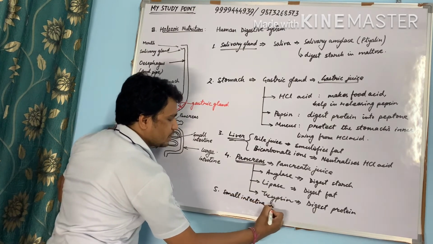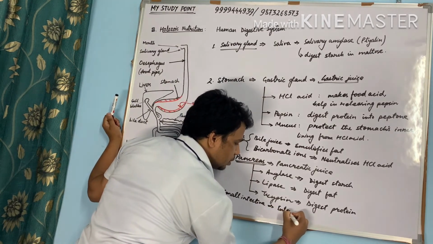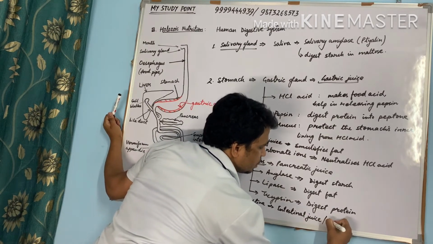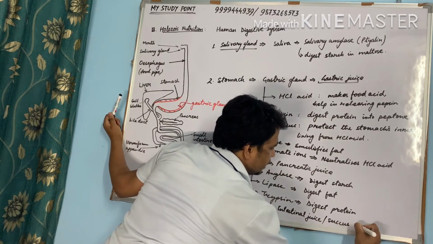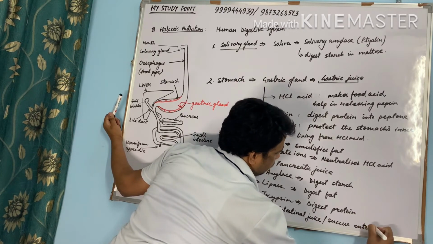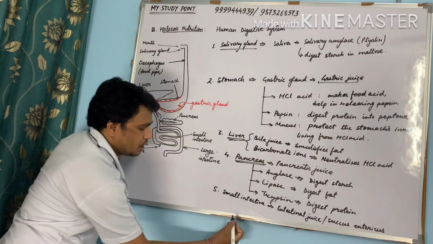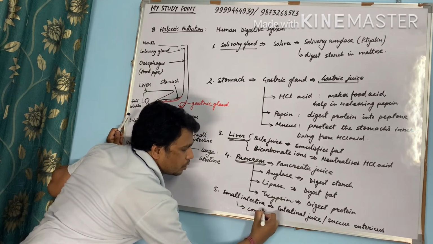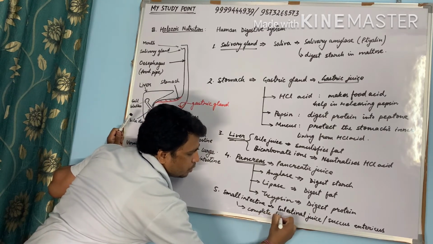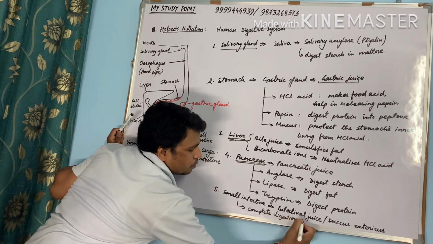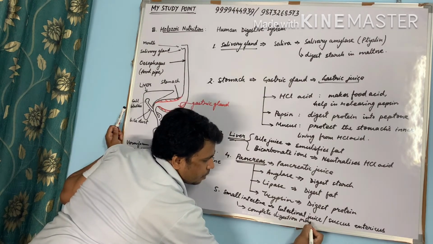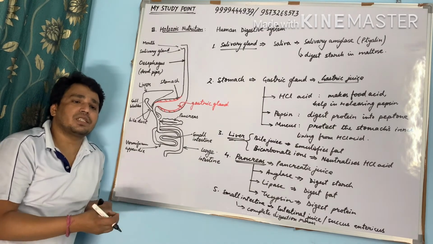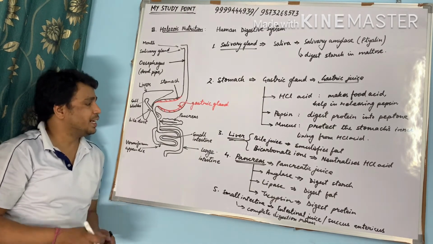It releases intestinal juice, also called succus entericus, which completes the digestion process. The word digest means to break. So food is broken down into its simplest form, that is in liquid form. Now food is ready to be absorbed.